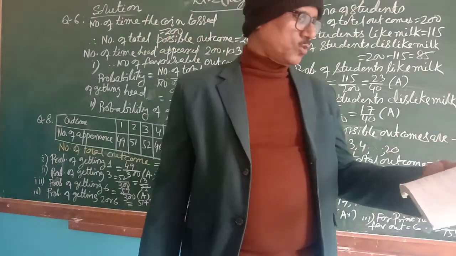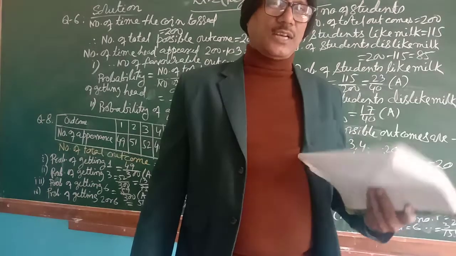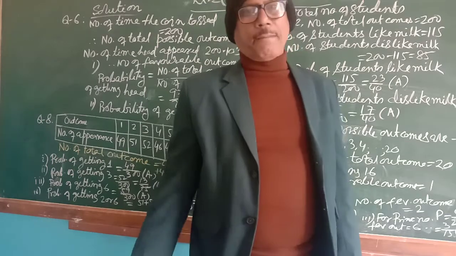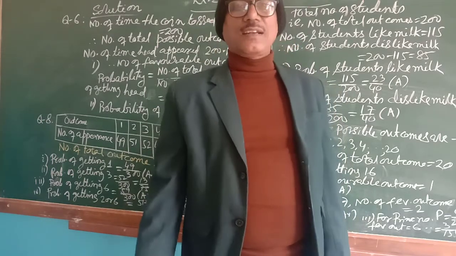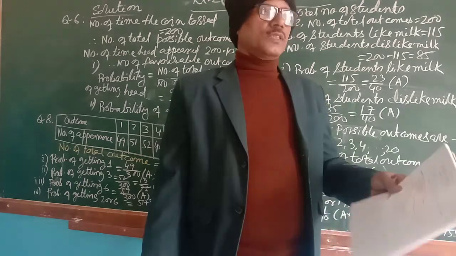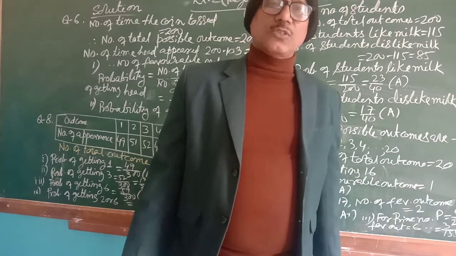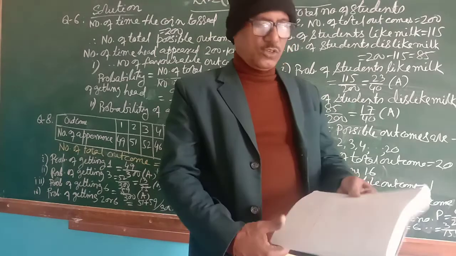Now question number 2 asks you to identify the true statement. Out of these, which is true? The probability of an impossible event is always 0. That's true. That event cannot happen, it cannot recur. Definitely it's an impossible event, and that event's probability will be 0. Now, probability of a sure event is 1 by 2? No, it is 1. The probability of a sure event is 1.